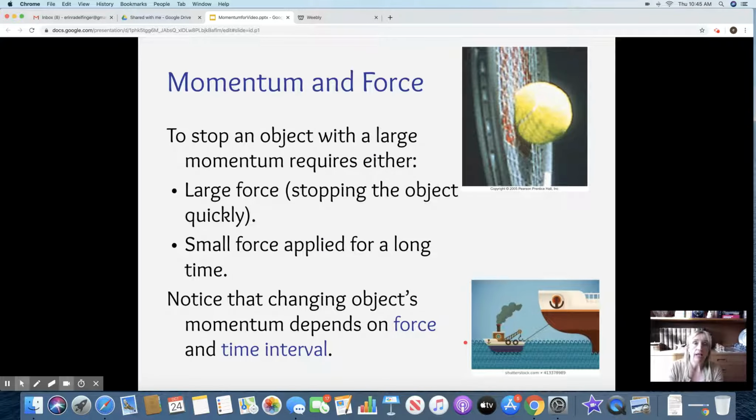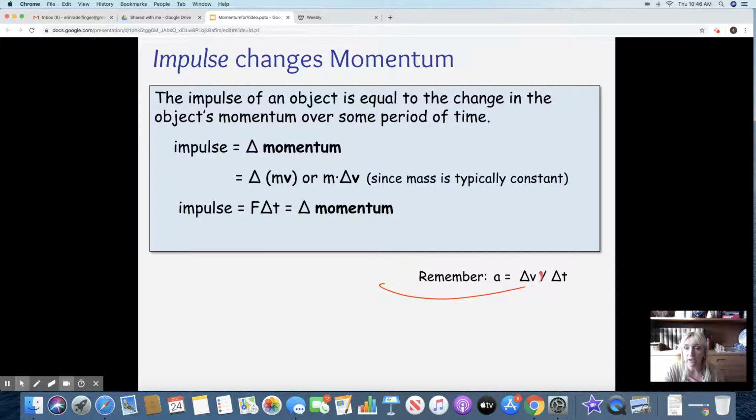And if you think about a change in velocity over a certain amount of time, you start thinking about acceleration. So acceleration is change in velocity over a certain amount of time, okay? And force is mass times acceleration. So we can plug in and say force is mass times the change in the velocity over the time, right?